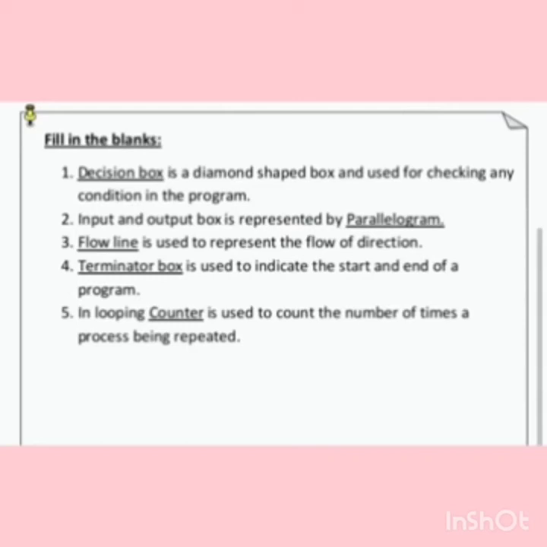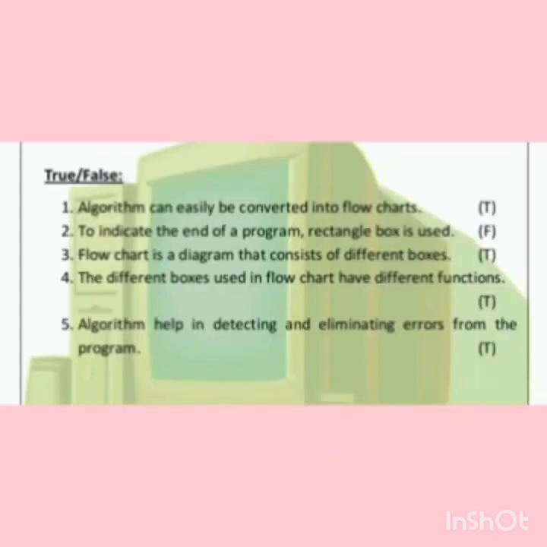It is shown by flowchart. Fourth is dash is used to indicate the start or end of a program. It is called terminator box. Fifth, in looping, dash is used to count the number of times a process is being repeated. It is called counter.